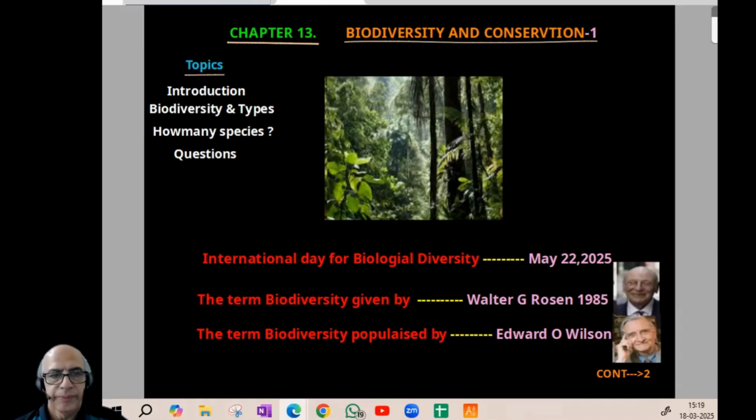So we can proceed. When we start with biodiversity, in this chapter many data will be there. Numerals and database items will be there. So from this chapter, it is usual practice to get a database question, maybe numerals or some other data items, diagrams, graphs, all this. That is why I put these 3 dates.